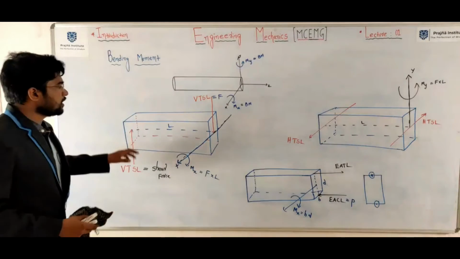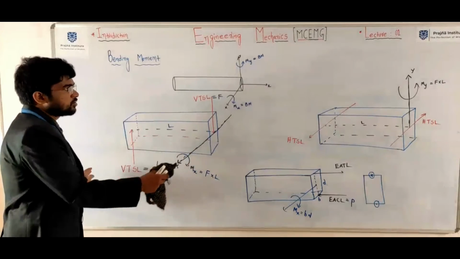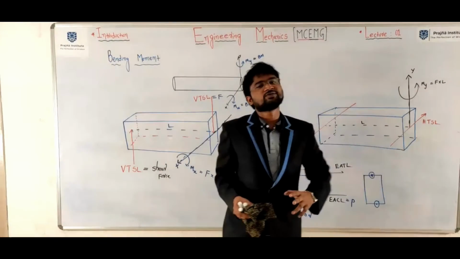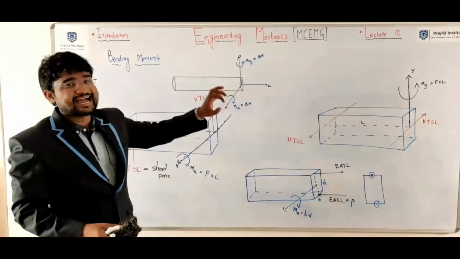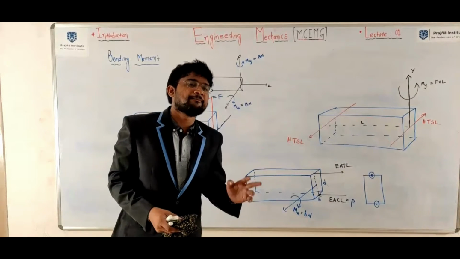And two equal in magnitude and unlike vertical transverse shear loads will create a bending moment, and horizontal transverse shear loads will create a bending moment. Bending moment is a couple which is acting perpendicular to the cross section of the member.